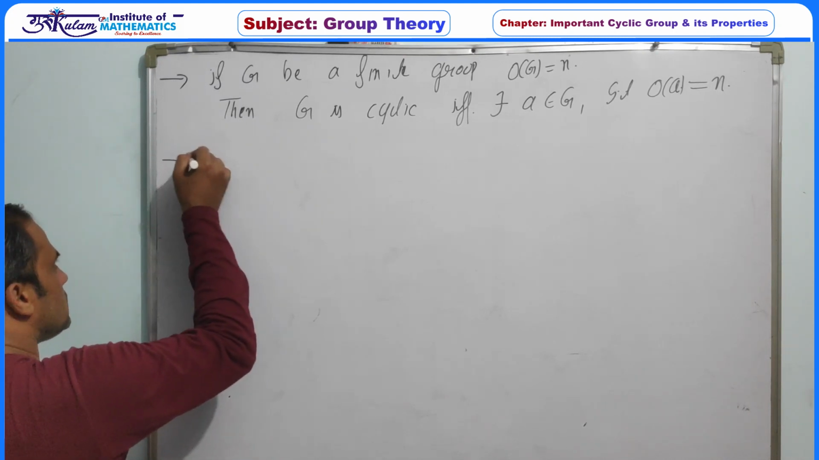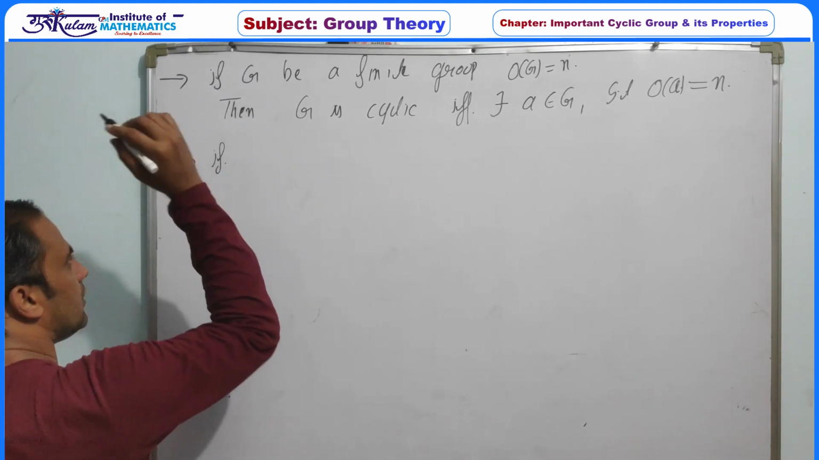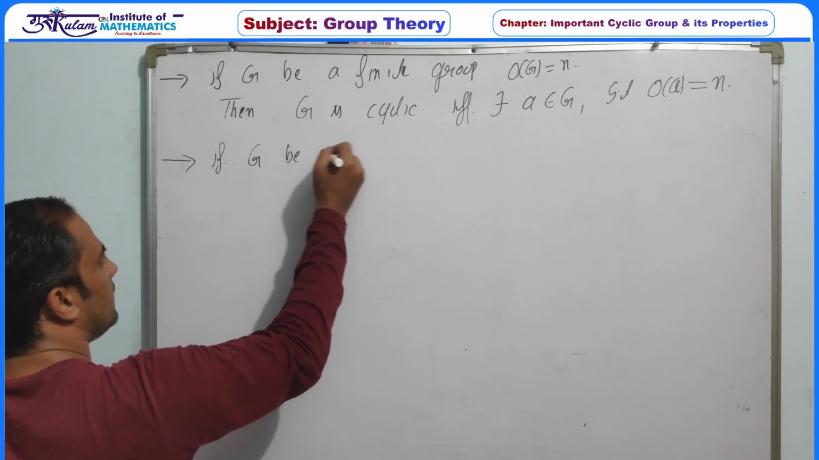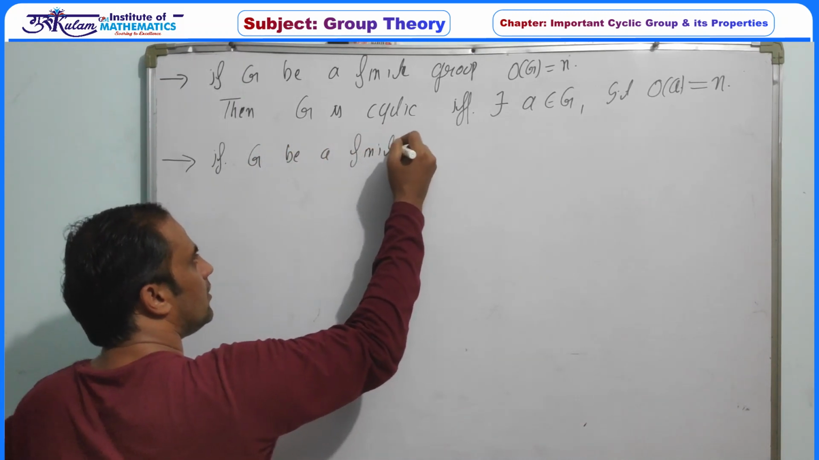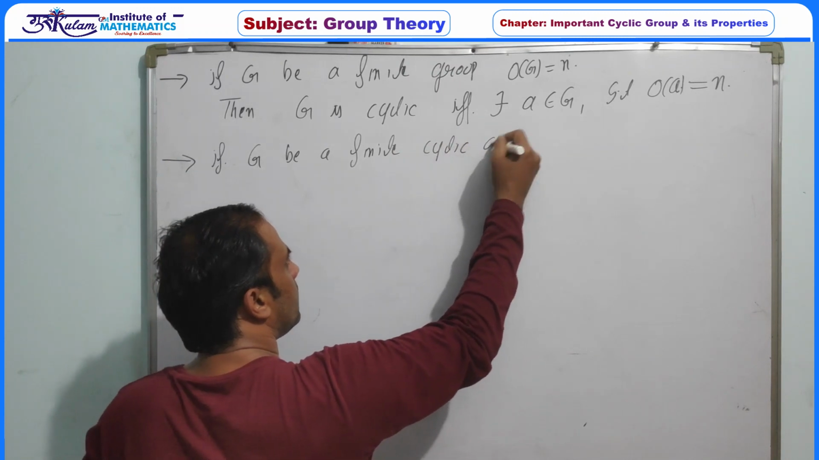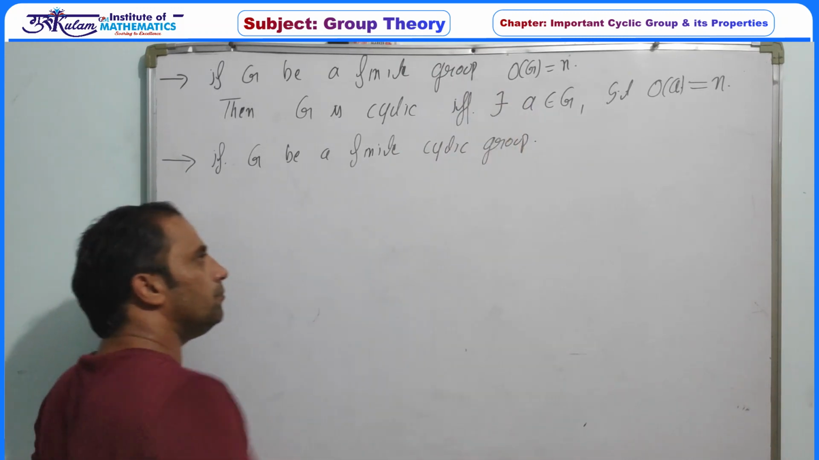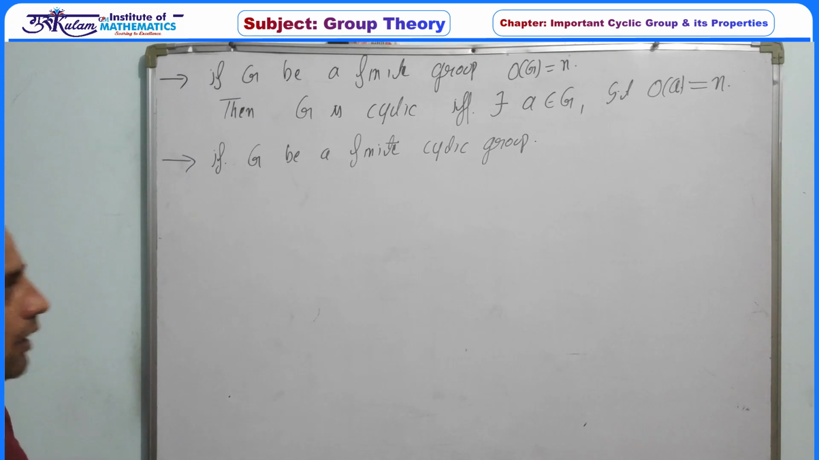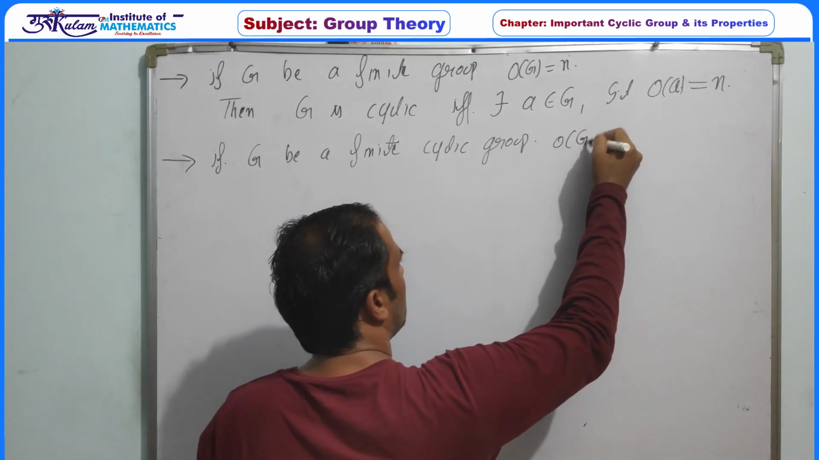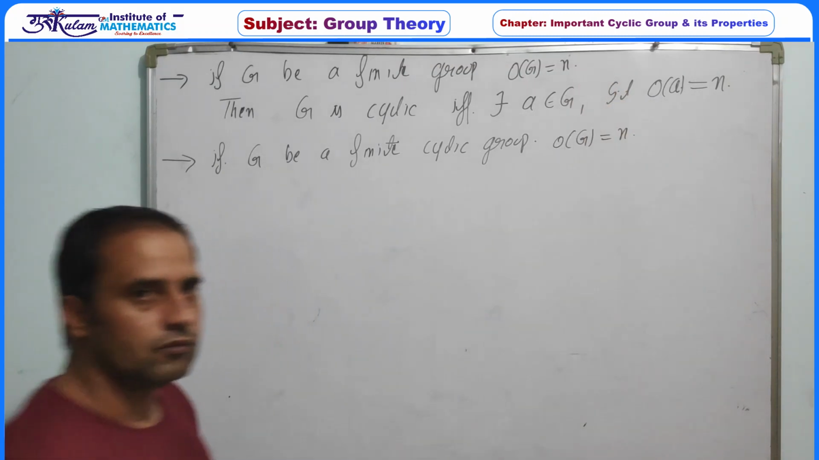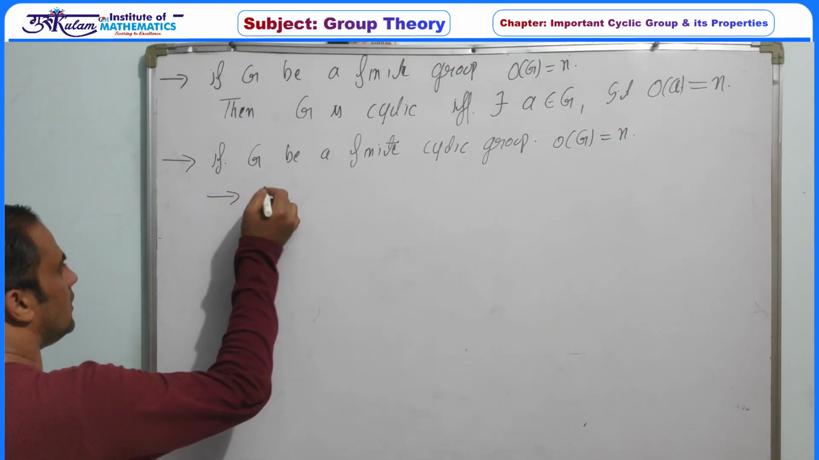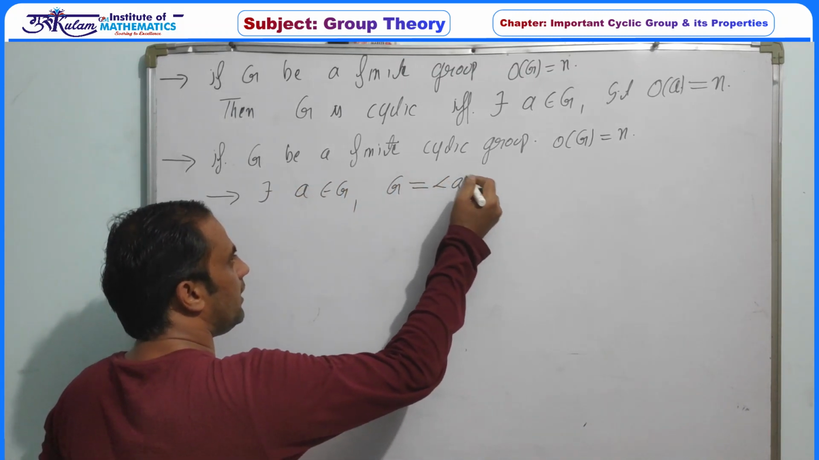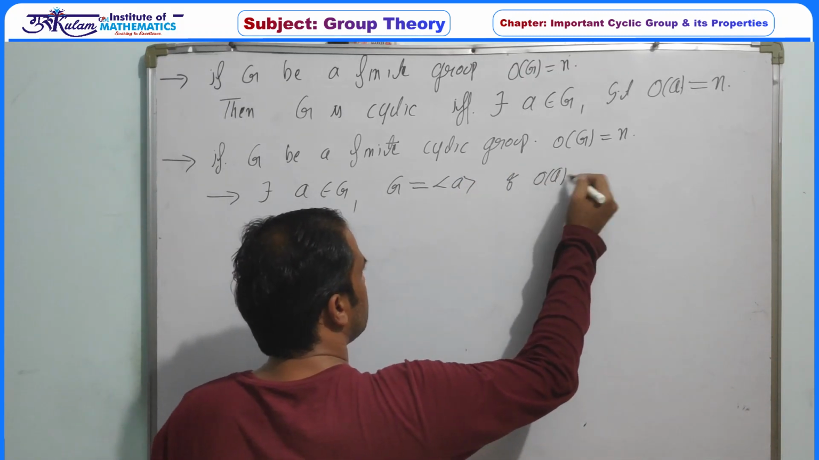Now the properties of finite cyclic groups. So from this step onward we are assuming that G is a finite cyclic group. So G is any finite cyclic group, and also assume that the order of G is n. So the first property is that there must exist a belonging to G such that G is generated by a and the order of a is equal to n.